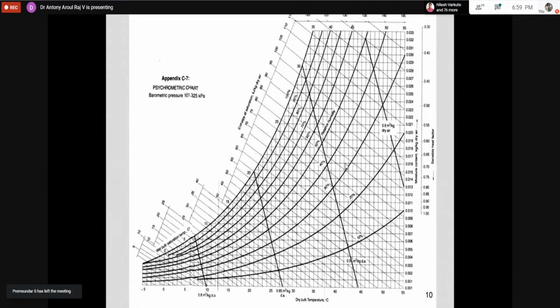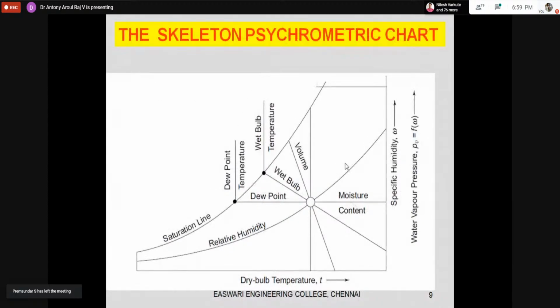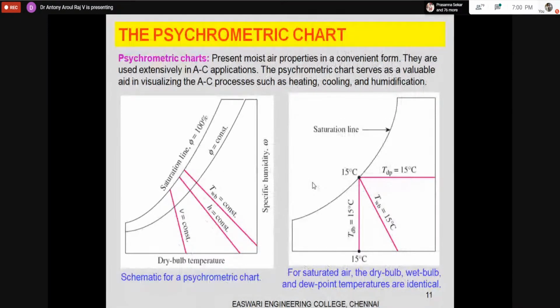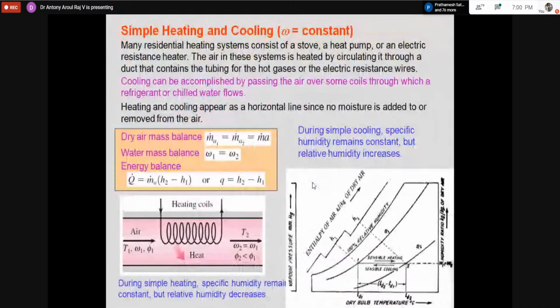The next thing you have to understand is what happens when I increase the RH, or in other words, if I am increasing the dry bulb temperature, the RH will be decreasing. I can find that in a sensible cooling or heating process. So here you can see from here it has some RH; when I move from here and heat, the RH is decreased.